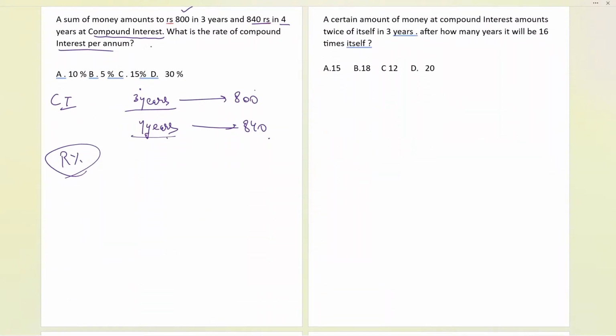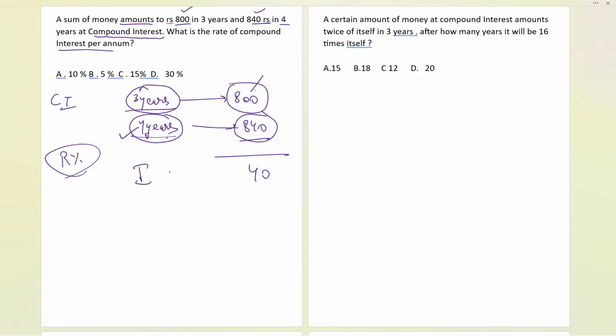So now if I see in the question, the amount is given over here. Money amounts to 800, money amounts to 840. So these are the amounts given. If I subtract the amount after 4 years from the amount after 3 years, I'll get 40, the interest of the fourth year. So now this is the interest of the fourth year finally.